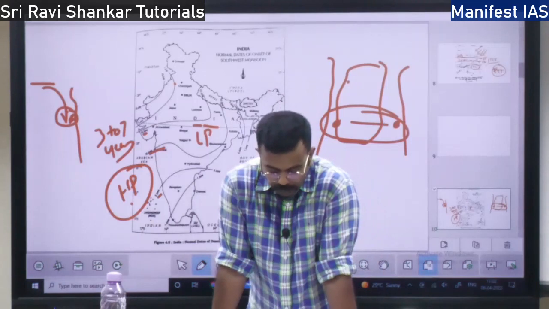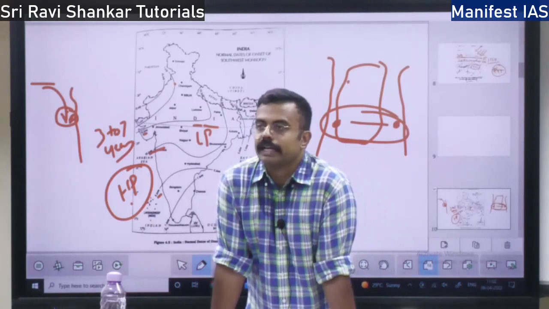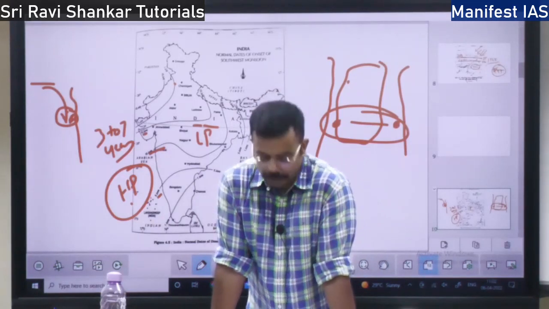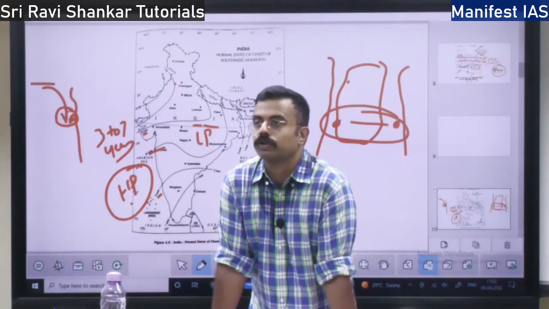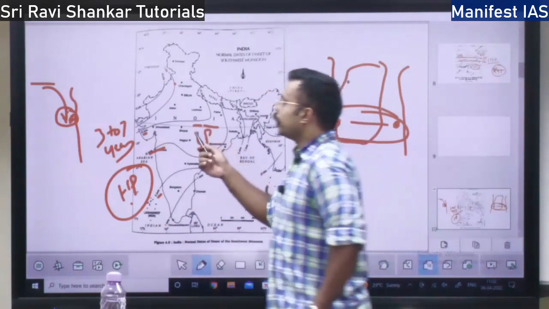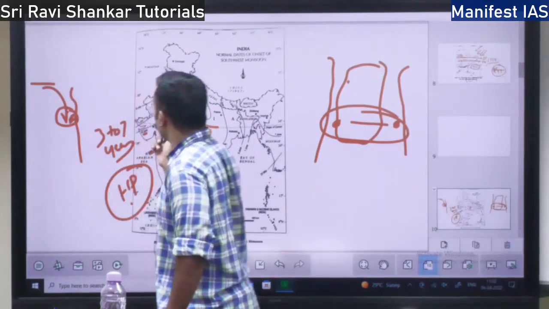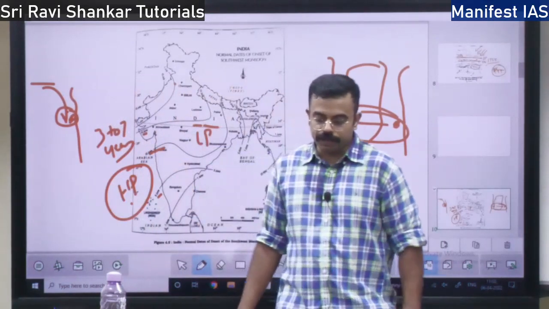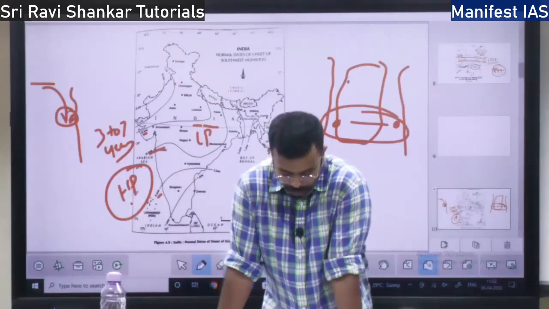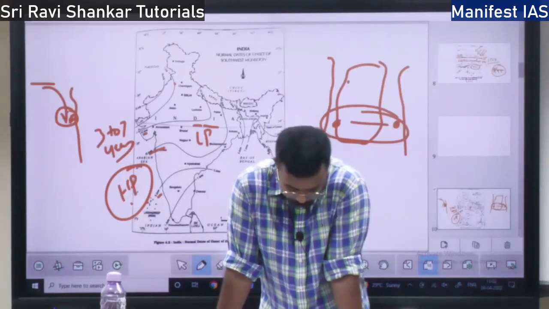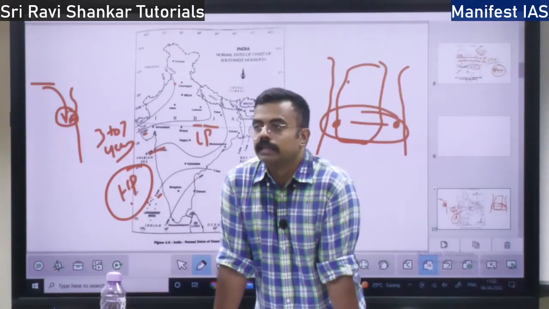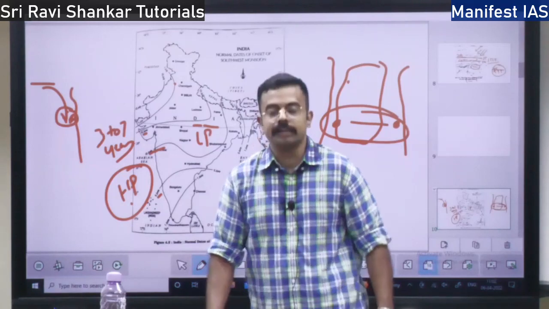If the monsoon appears fast or if it appears slow, the delay or the onset of the monsoon over the Indian region is dependent on the El Nino, right? So next we will talk about the rain bearing system and rainfall distribution.